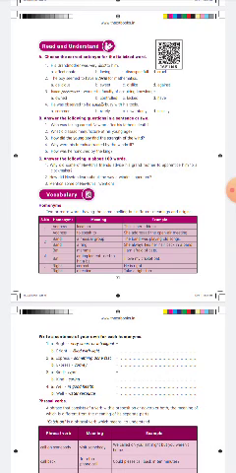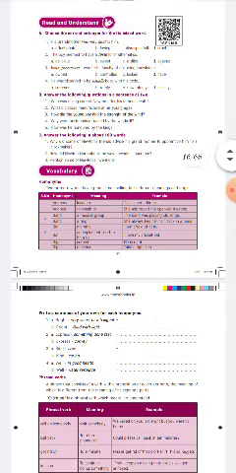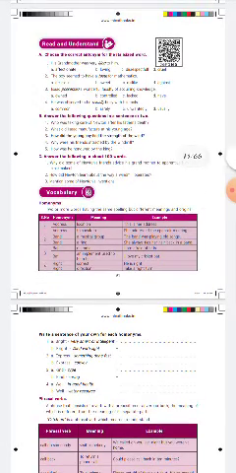Now the vocabulary: homonyms. These are two or more words having the same spelling but different meanings and origins. For example, can. I can, you can, that is ability. Another meaning of can is a container.